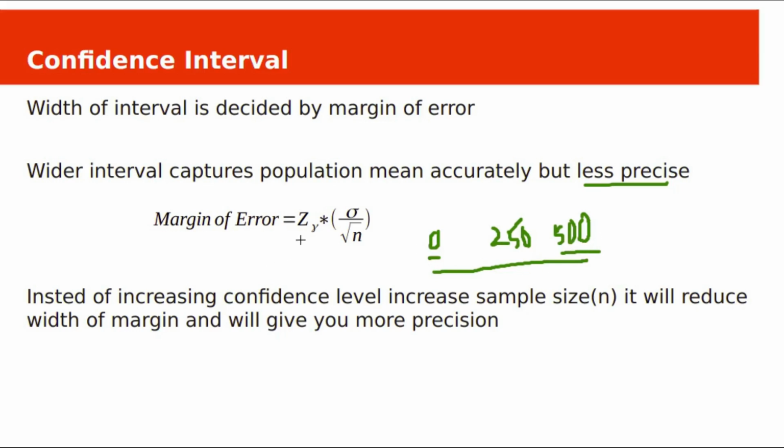If you increase the confidence level, your margin of error value will be more, so the interval will be wider, but your results will be less precise. So instead of increasing the confidence level, increase the sample size. It will reduce the width of the margin and will give you more precision with more accuracy.